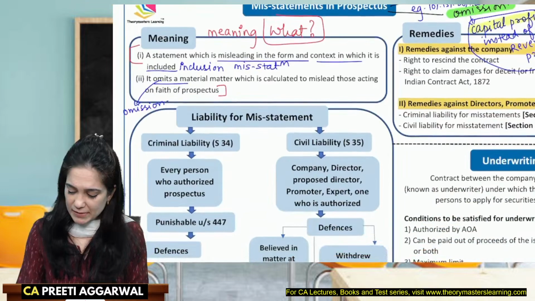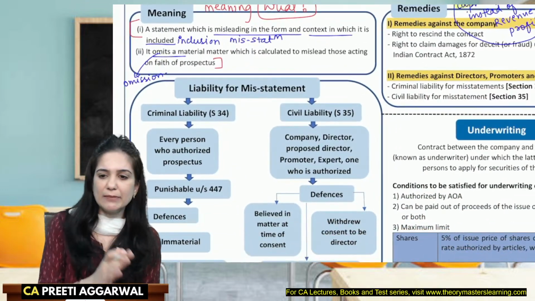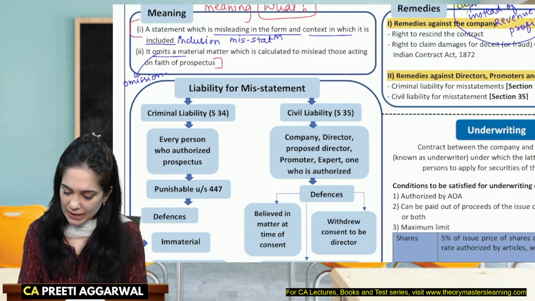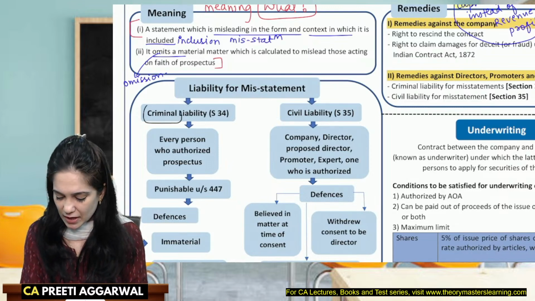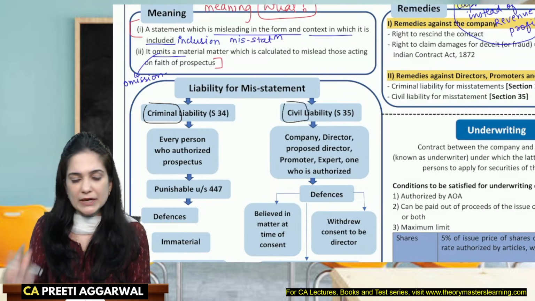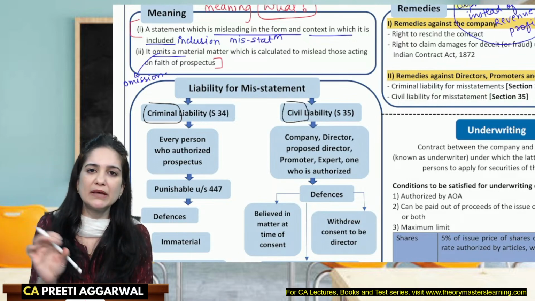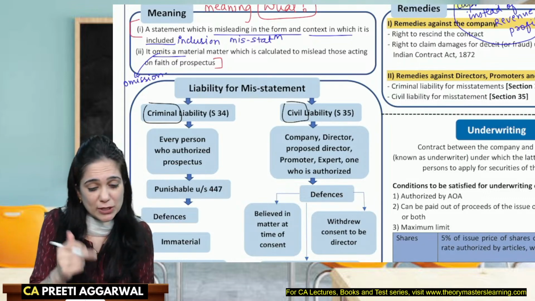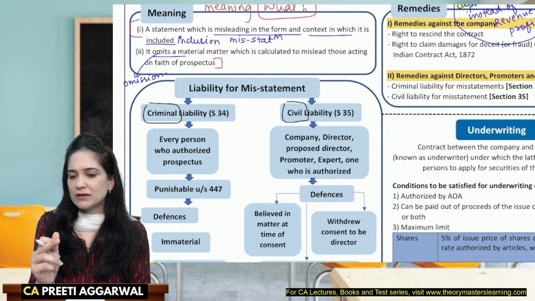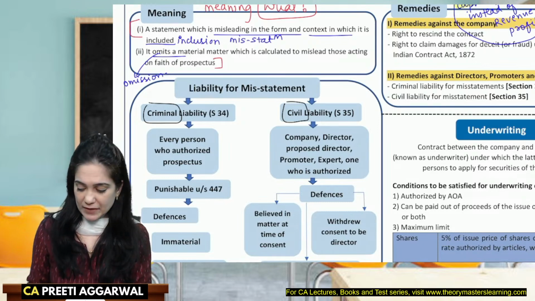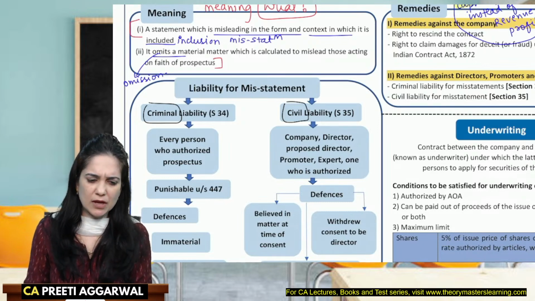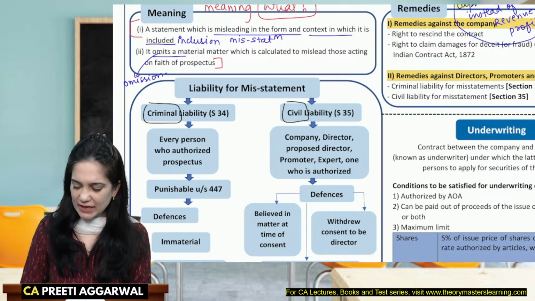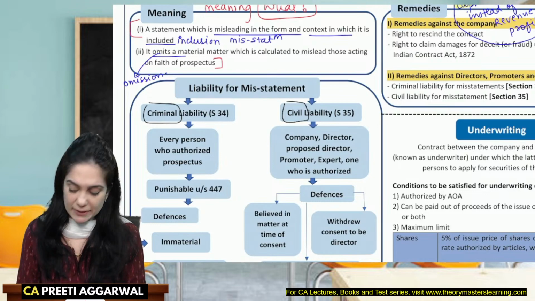Now the liability may be either criminal liability or civil liability. Now, when will criminal liability be enforced? See, whether the act is civil or criminal depends on the mind, guilty mind, mens rea. If you have a guilty mind, we will apply criminal liability. Your intention was to cheat, then criminal liability will apply. And if there was no such intention, but unfortunately your prospectus turned out to be misleading, then in that case, we will apply civil liability.